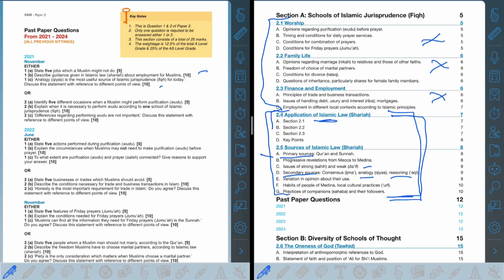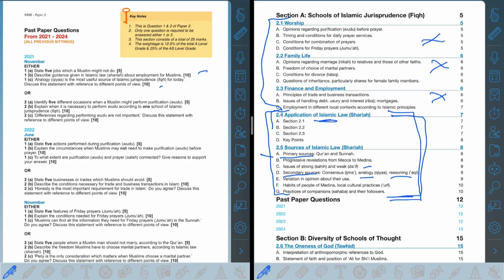And one thing to remember is that reference numbers don't matter. So if you are using a hadith, you don't need to say that this is hadith number this. No, that's okay. You can generically say Sahih Bukhari, and if you're not even aware of that, it's still okay. You do not need to reference. That's not credited, and you're wasting your time if you're trying to memorize some specific numbers or something like that. So you don't need to do that.